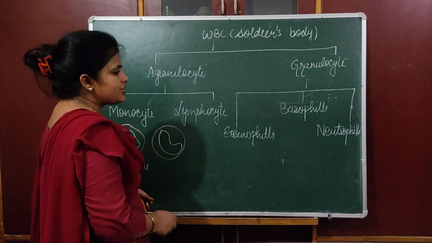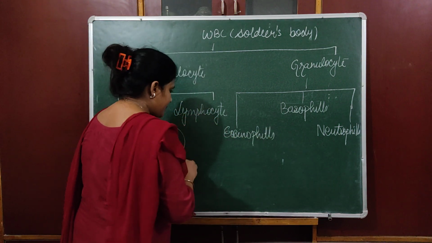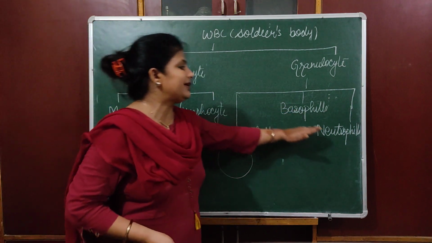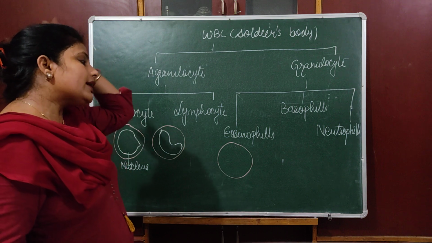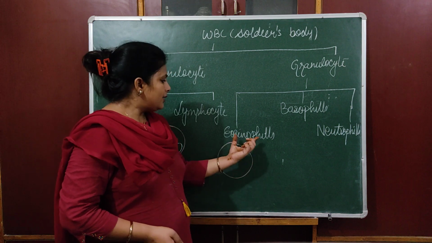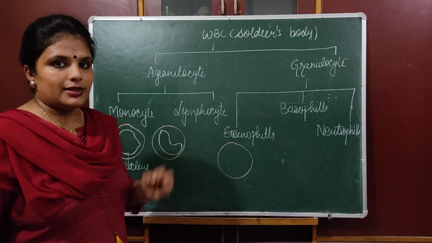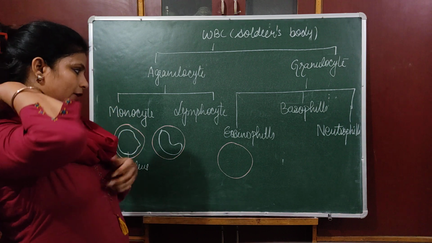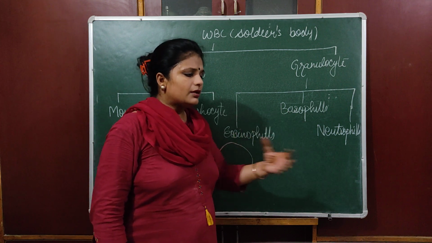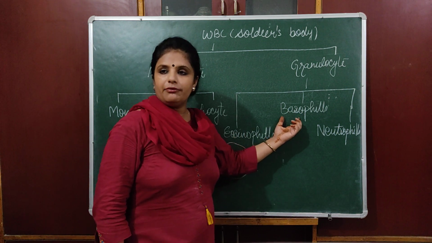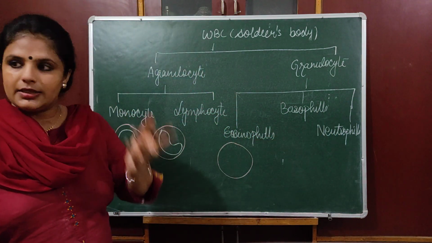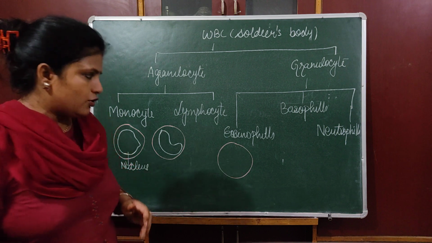In case of eosinophils, basophils and neutrophils, first of all let's understand why they have three different names and how they are categorized. They are categorized on the basis of the dyes for which they take color. When eosinophils are stained with eosin, an acidic dye, they impart an orange red color. Basophils, when tested with a basic dye, give a blue black color, while neutrophils can take color with an acidic dye, a basic dye, or a neutral dye as well.